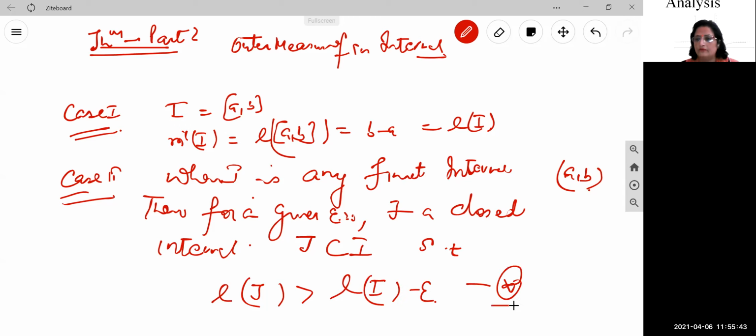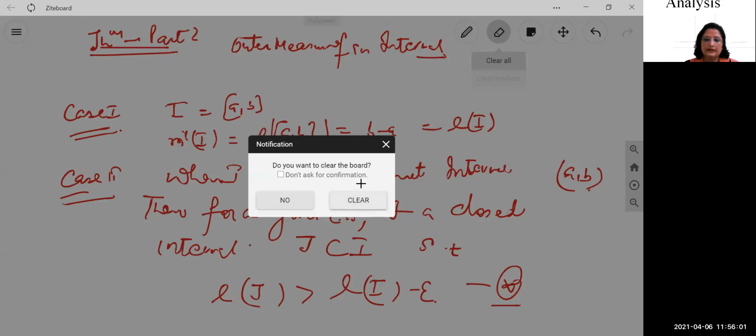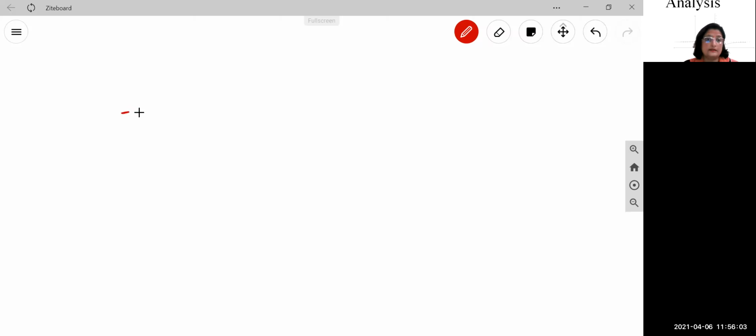This point you have to remember: we chose J this way so that the length of J is greater than the length of I minus a small number epsilon. So it implies length of I minus epsilon is less than length of J.